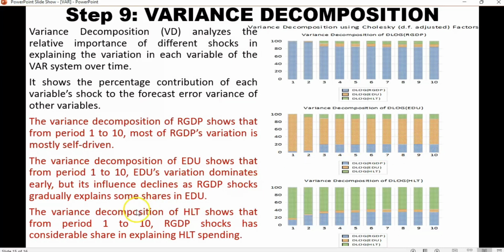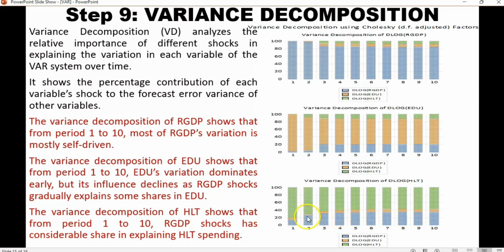Then we look at the variance decomposition of health, depicted by the green color. We discover that from period 1 to 10, the real GDP shock has a considerable share too. Health spending has its own variation, but GDP contributes more than even education expenses.